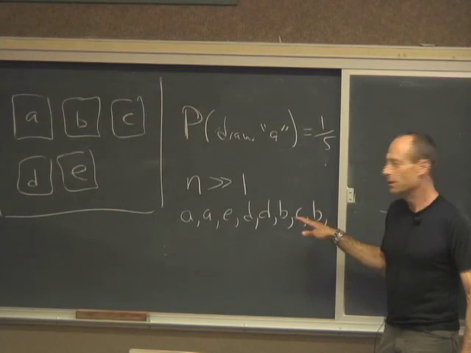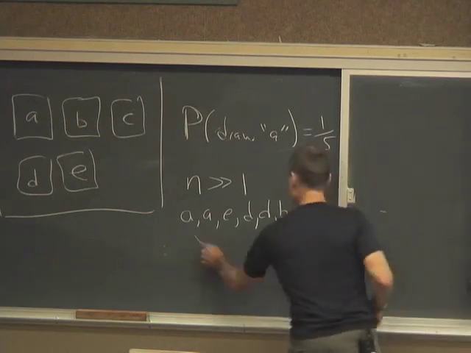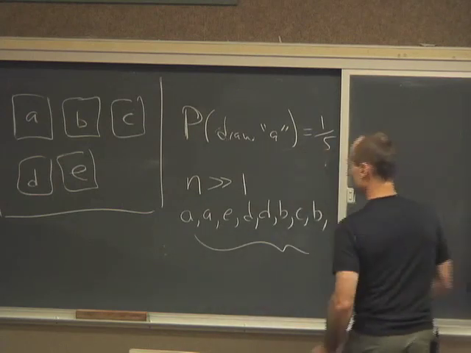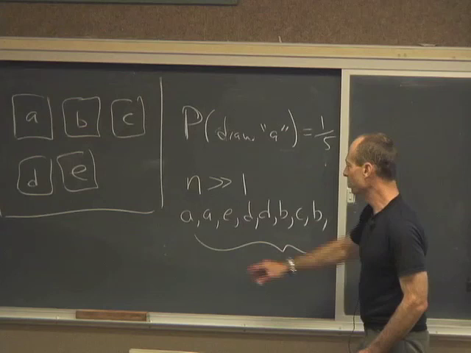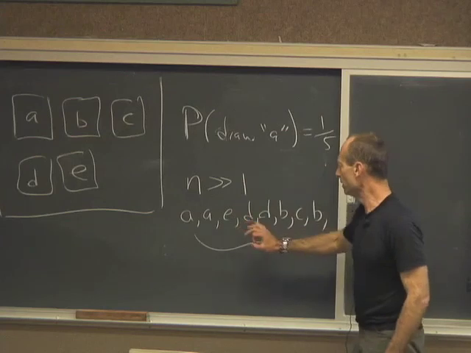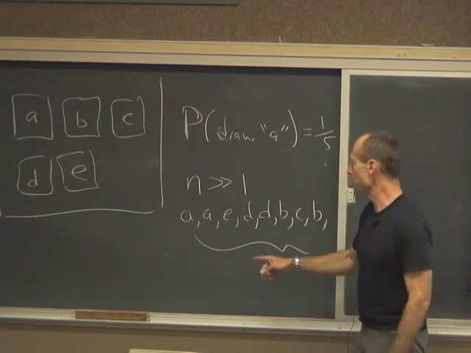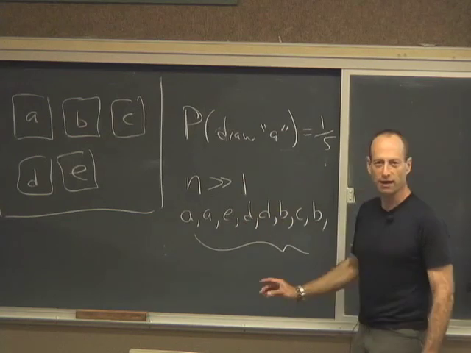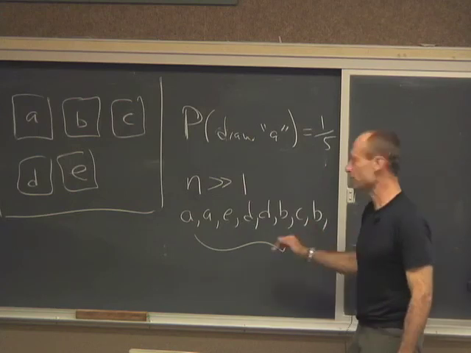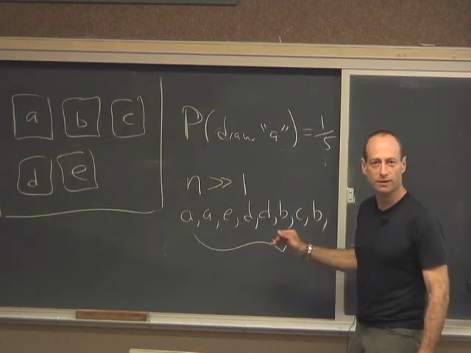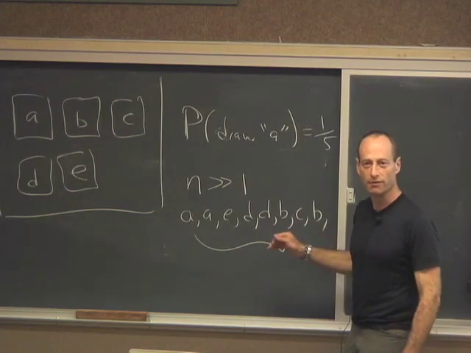But if I have n of these in all, then of those n, with high probability, the number of A's is going to be about n divided by 5, right? And the number of B's is going to be about n divided by 5. The number of C's is going to be about n divided by 5, right?